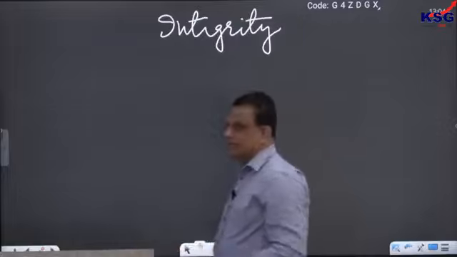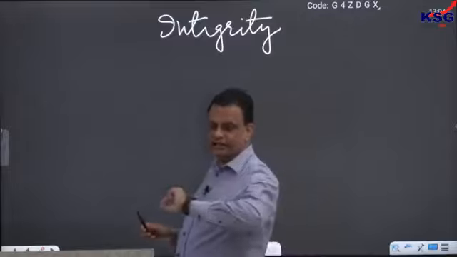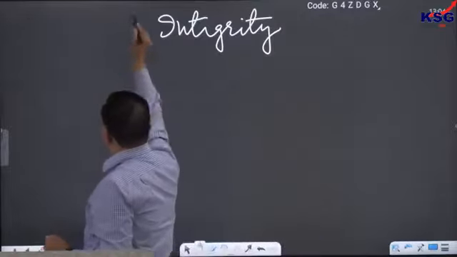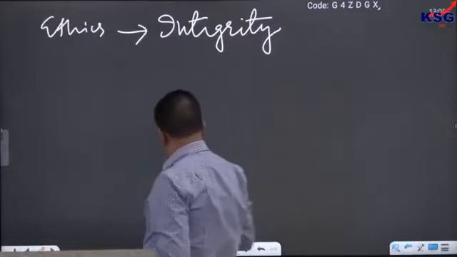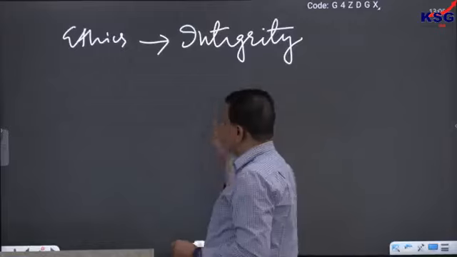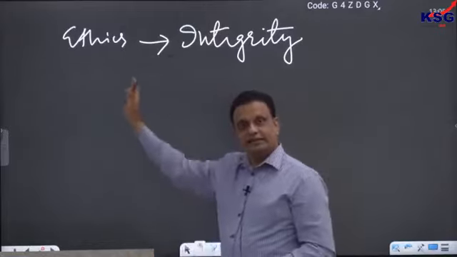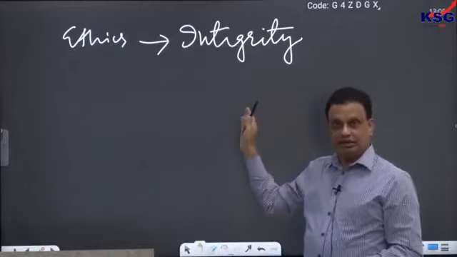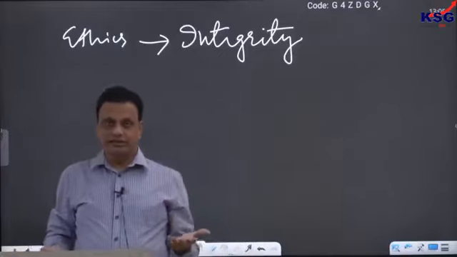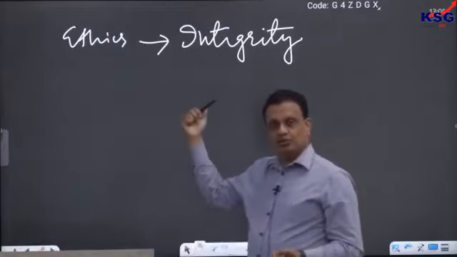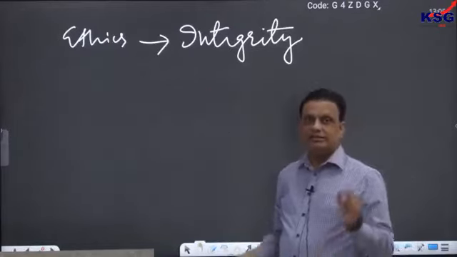Now, the next important question is, in this whole thing, where does ethics fall? What is the role of ethics in that integrity? We often say that ethics is something that leads to integrity. If you follow certain ethical principles, then what you get as a result will be integrity. Ethics is the means, integrity is the end. Ethics is the process, integrity is the product. So, if you follow ethics appropriately, then what you get at the end of it will be integrity. This is how the two are so closely related to each other. That is why we often talk about ethics and integrity together in a single breath.